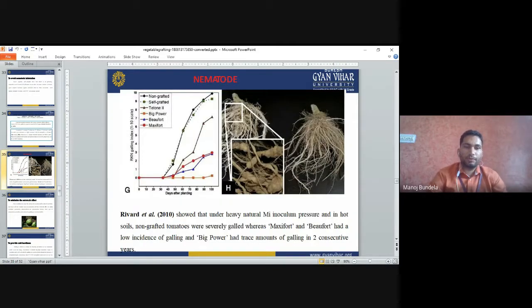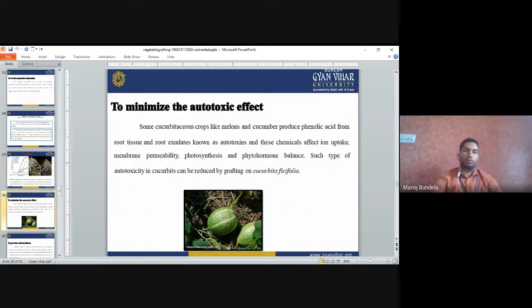Nematodes. So, Rewards et al. showed that under heavy natural Mi inoculation pressure and in hot soils, non-grafted tomatoes did not survive, whereas Maxifort or Beaufort had a low incidence of galling and Big Power had a trace amount of galling in two consecutive years. To minimize the autotoxic effect, some cucurbit crops like melons and cucumbers.